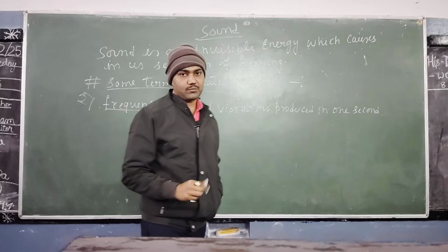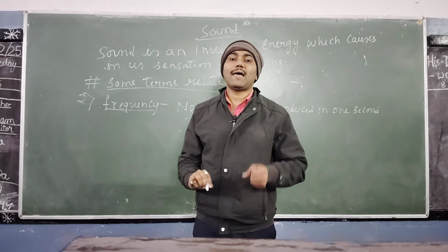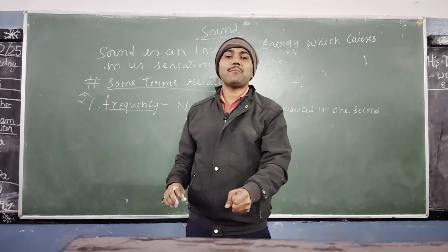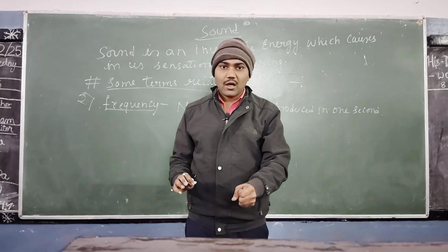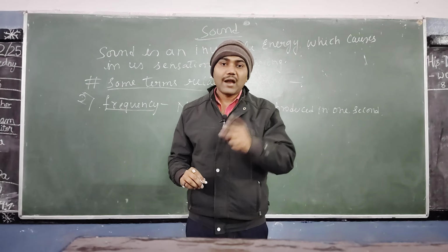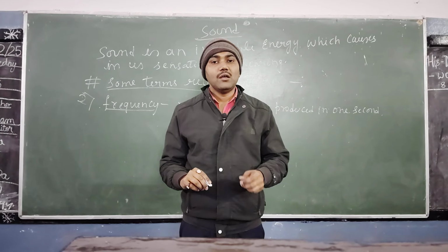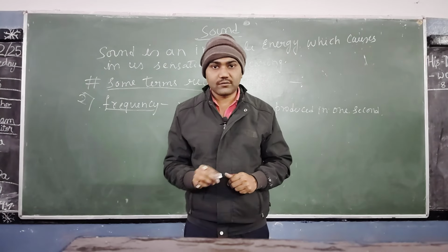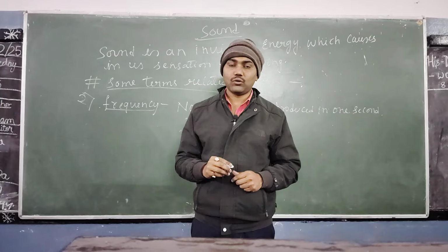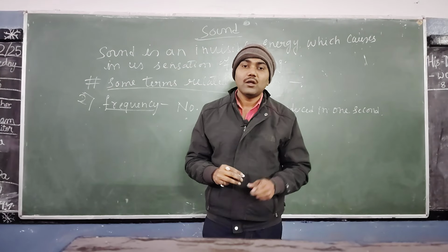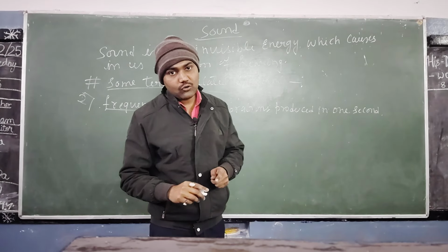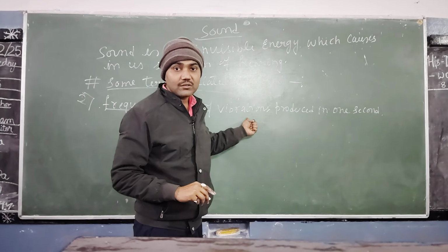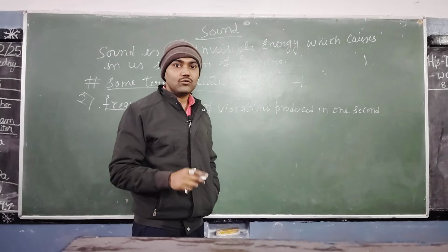Suppose you have taken a hammer and there is a rubber pad and you strike the hammer on the rubber pad with a lot of force and you hear the sound. That sound, because of more energy, will have suppose 360 hertz vibrations. That means the sound produced by striking the hammer on the rubber pad is of frequency 360. Understood?